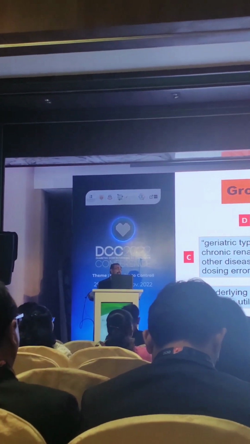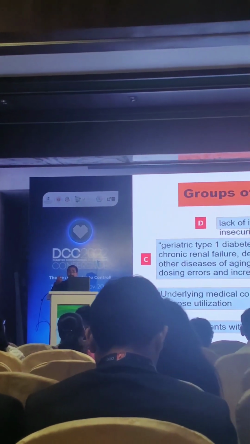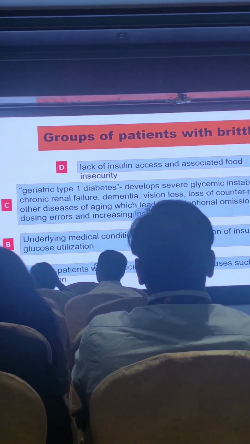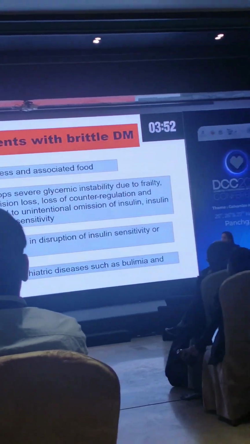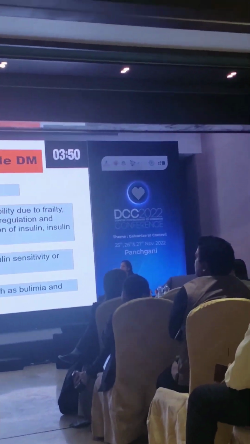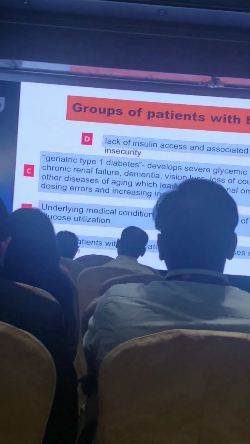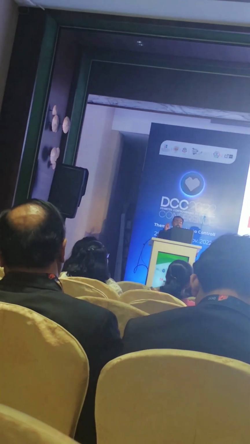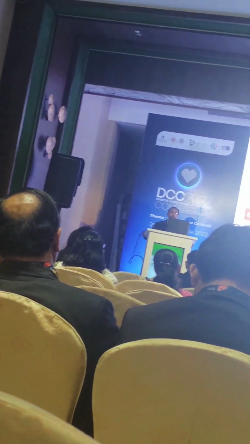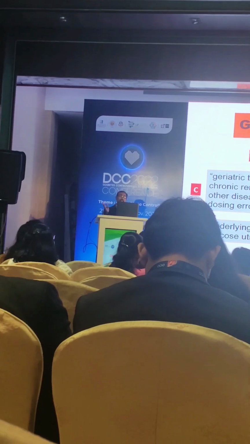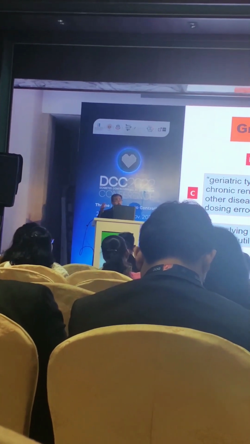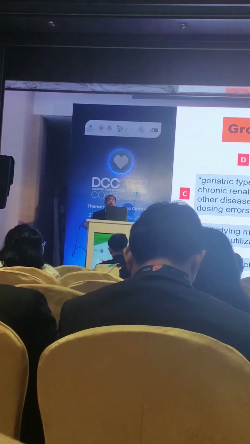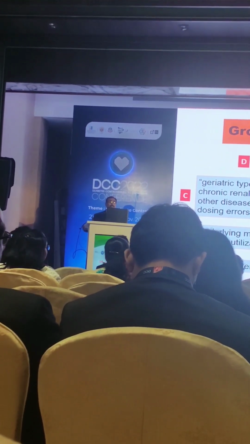The third group is geriatric type 1. Life expectancy is increasing because of the insulin analogs. In the morning itself, we have seen a nice lecture on insulin signaling as well as various newer drugs. Because of these newer drugs and insulin analogs, the life expectancy of type 1 patients is increasing, and because of that we are seeing certain type 1 patients in a geriatric age group also. But in the geriatric population, there are certain other comorbid conditions which cause fluctuations of blood sugars and instability in glycemia. Because of that also, there will be brittleness, there will be unstable diabetes mellitus.